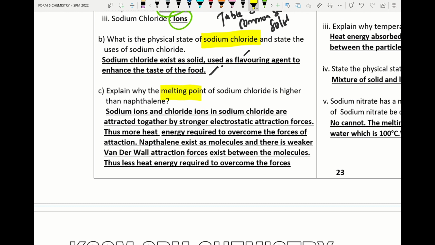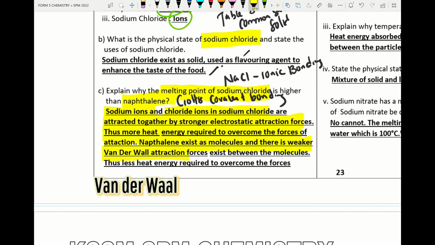Next question, explain why the melting point of sodium chloride is higher than naphthalene. Please remember sodium chloride, NaCl, is made up of ionic bonding. Naphthalene, C10H8, is made up of covalent bonding. So how to answer this question? Sodium ion and chloride ion in sodium chloride are attracted together by stronger electrostatic forces of attraction. Thus, more heat energy is required to overcome the forces of attraction in sodium chloride. Naphthalene exists as neutral molecule. There are weaker van der Waals forces of attraction between the molecules. Thus, less heat energy is required to overcome the forces of attraction.